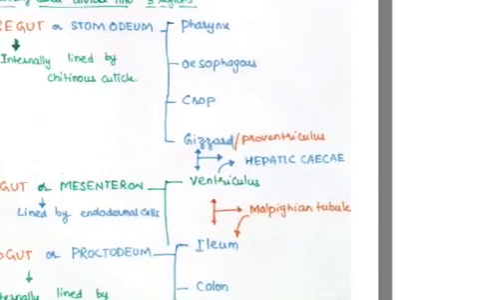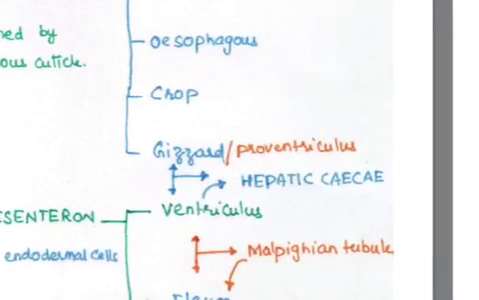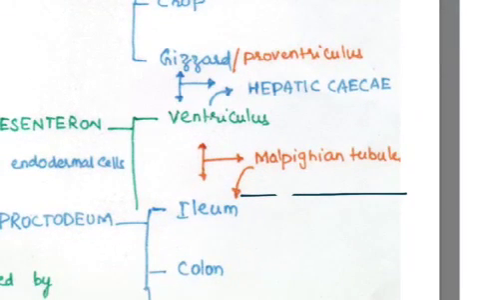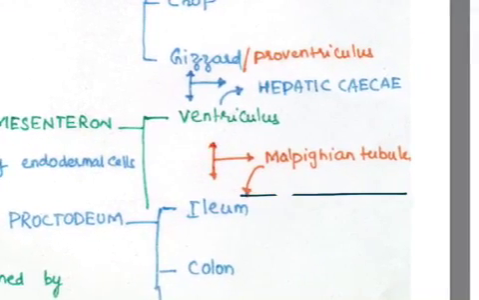See here, between the gizzard and the ventriculus there are structures called hepatic caeca. These hepatic caeca open into the ventriculus. Similarly, between the ventriculus and the ileum, the Malpighian tubules are present, and these Malpighian tubules open into the ileum.